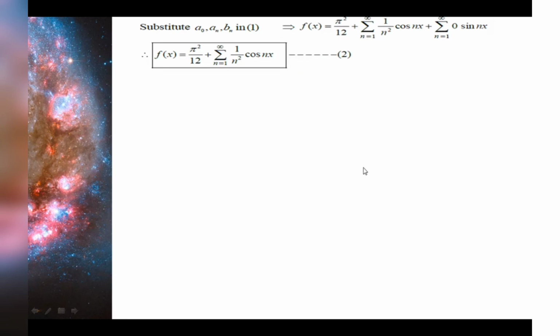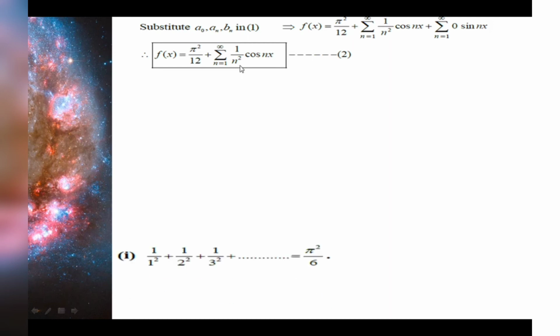Now we are going to substitute a naught, an as well as bn in the given series. So f of x is equal to pi squared by 12 plus summation n equal to 1 to infinity 1 by n squared cos nx plus summation n equal to 1 to infinity bn value is 0 into sin nx. Okay, the second term will not be there, and our required result is this, and this is the Fourier series for the function f of x is equal to pi minus x by 2 the whole squared in the interval 0, 2 pi. So the first part of the problem is over.